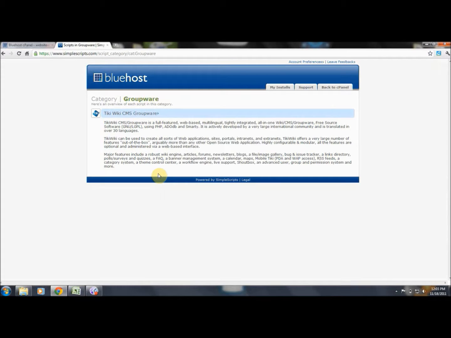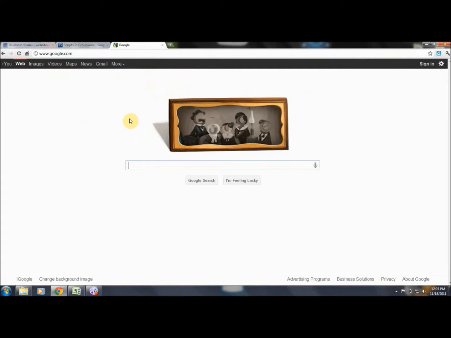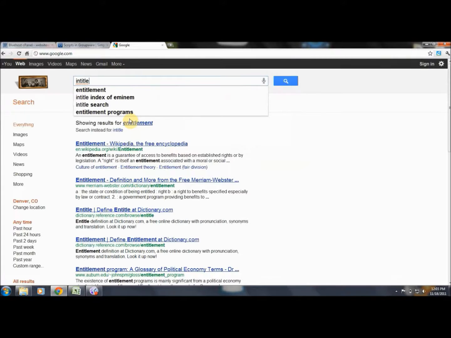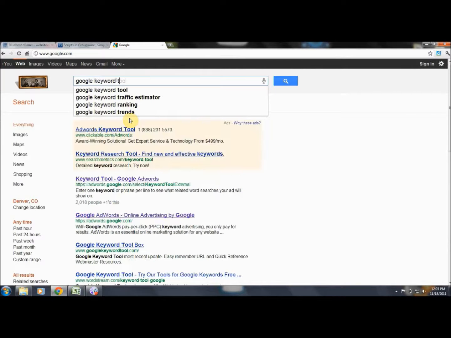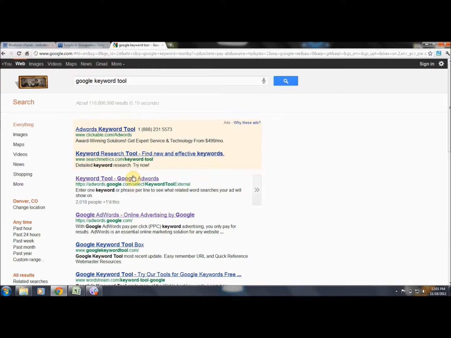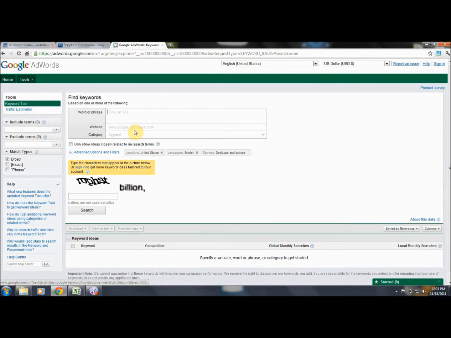Now you can start a wiki with your website by keyword, a domain. Let's do this. We're going to show you something real quick, so you can see what I'm trying to tell you.